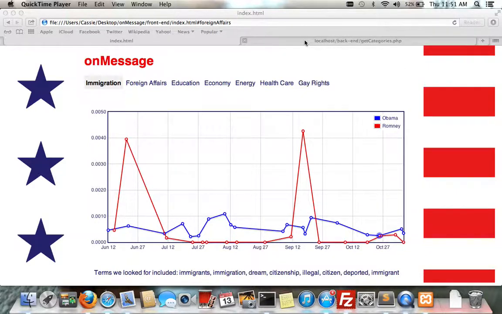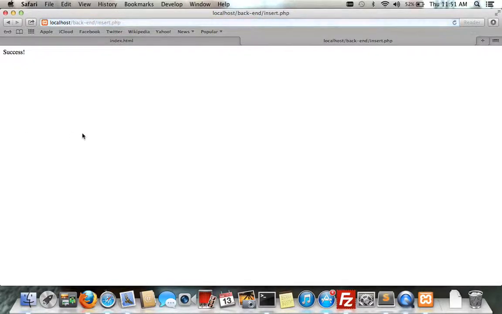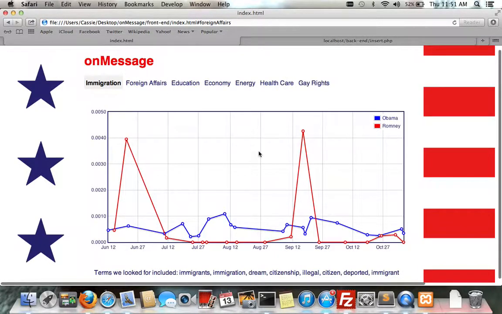If I'm a journalist, let's say I want to look at the issue of immigration. I can go to our handy journalism backend, select the category of immigration, and look at the terms that I've already inputted. If I want to add a term, I can simply pick the category, immigration, and then add a term, like hello. We've received success from our servers. Now, we can go over to our graph.